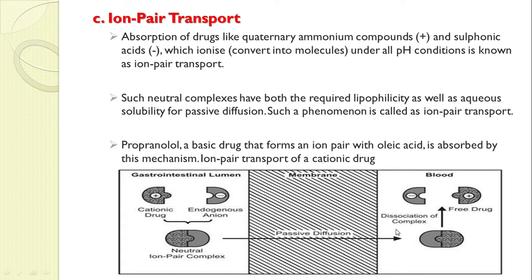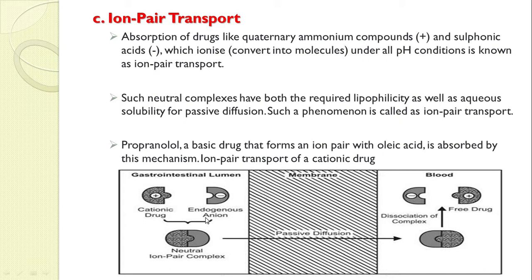Means by the first mechanism you have seen, passive diffusion, it will cross the barrier, and again when it reaches the blood, it will dissociate, and the free drug will become available in the bloodstream. That is called ion pair transfer.